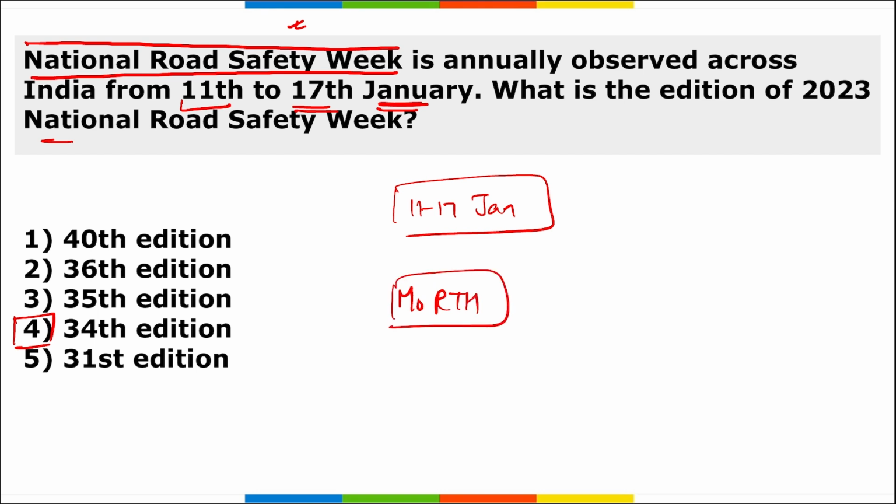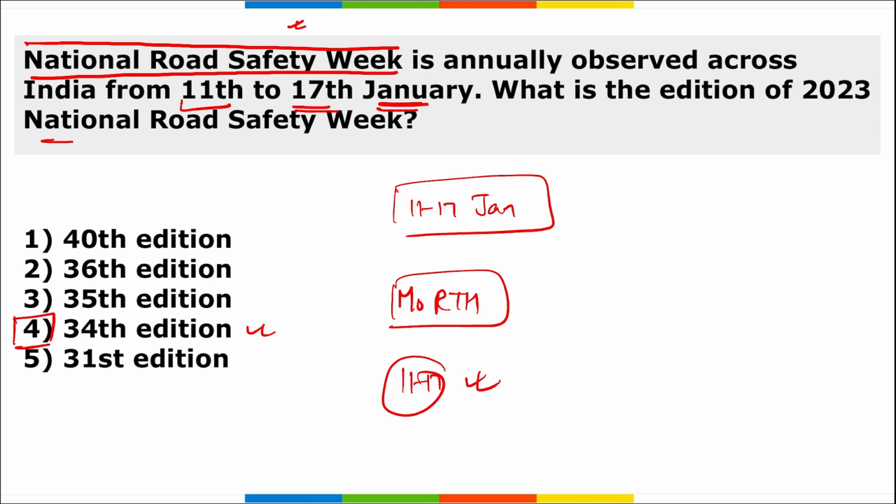Alright, and this is the 34th Road Safety Week that is observed under Swachhta Pakhwada 2023 to propagate the cause of safer roads for all. And this was observed from 11th to 17th of January. So this is the 34th edition.